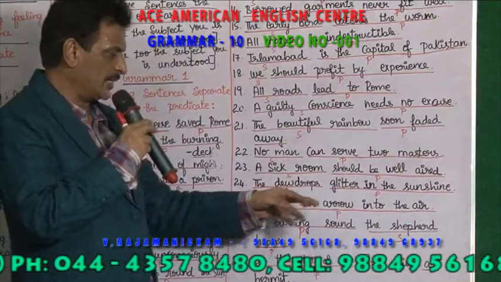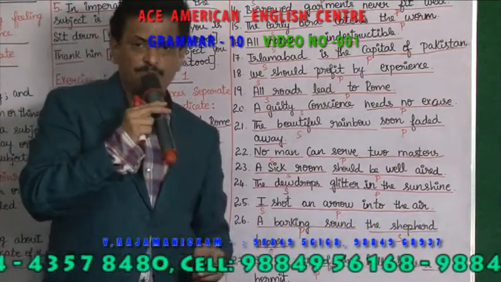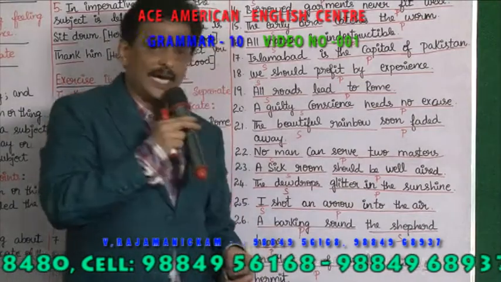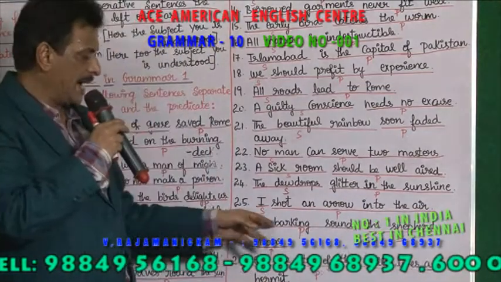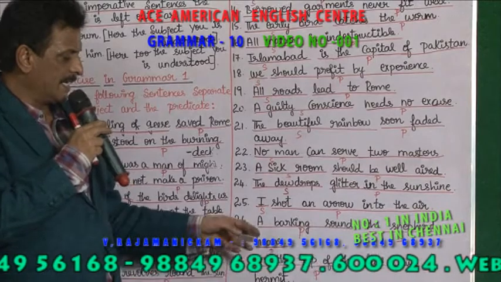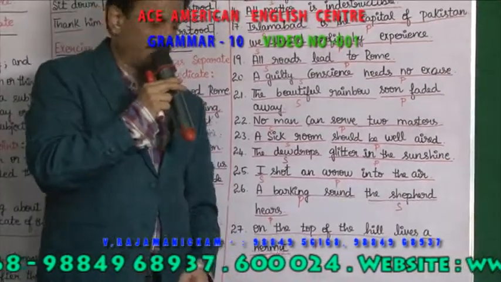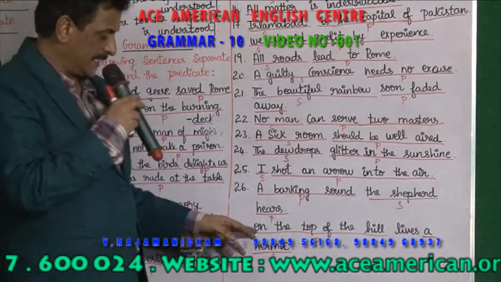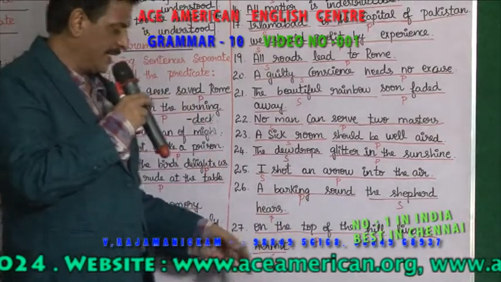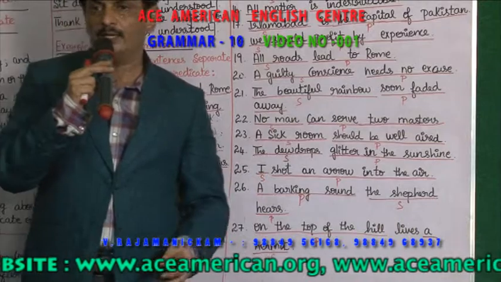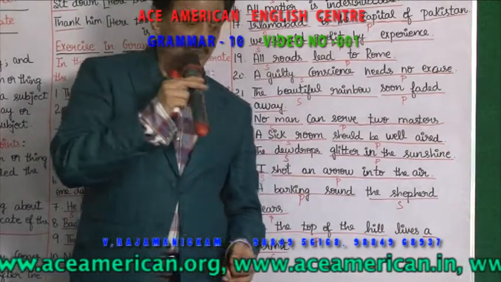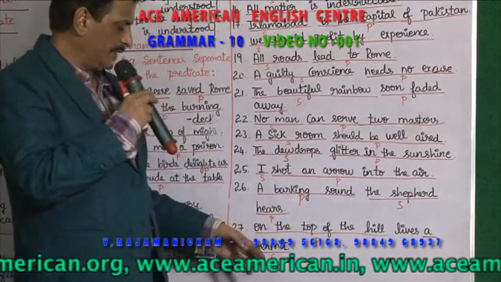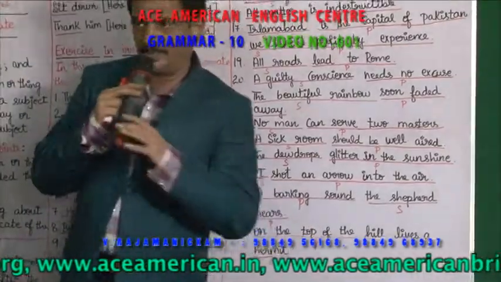I shot an arrow into the sea. I என்பது சப்ஜெக்ட், shot an arrow into the sea அது predicate-ஆக வருகிறது. A barking sound the shepherd hears. இங்க பாத்தீங்கன்னா the shepherd என்பது சப்ஜெக்டாக வருகிறது. Hears a barking sound என்பது predicate-ஆக வருகிறது. On the top of the hill lives a hermit. அந்த மலையின் உச்சியிலே ஒரு துறவி வாழ்ந்து கொண்டிருக்கிறார். So துறவி என்பது சப்ஜெக்ட், on the top of the hill lives என்பது predicate-ஆக வருகிறது.